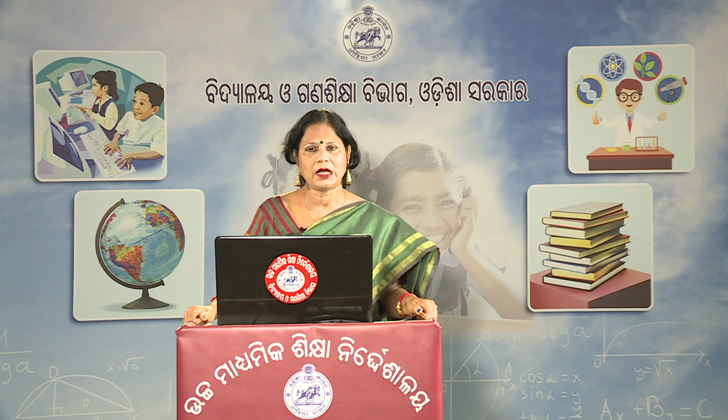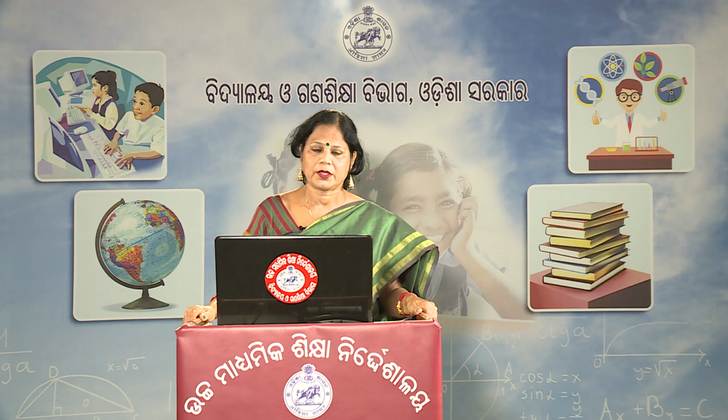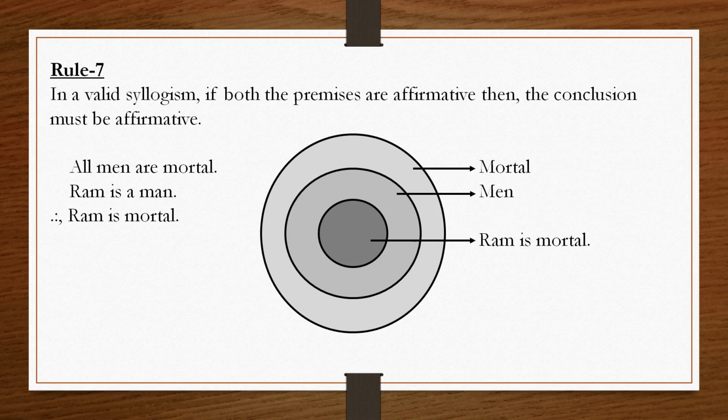So, here I have given one concrete example. All men are mortal, Ram is a man, therefore, Ram is mortal. In this example, all three propositions are affirmative propositions. The first proposition is all men are mortal.